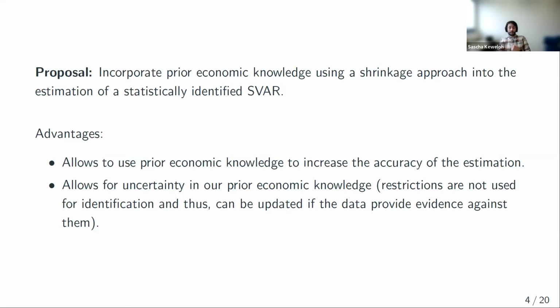So the estimator shrinks towards restrictions, but these restrictions are not used for identification, and therefore the data can actually provide evidence against them. And if the data provides evidence against the restrictions, then the estimator will basically stop shrinking towards these restrictions which are not in line with the data. So this is kind of something in between the two extreme cases, and the idea is to propose a non-dogmatic approach to incorporate this prior economic knowledge.